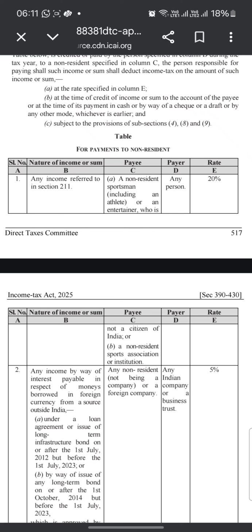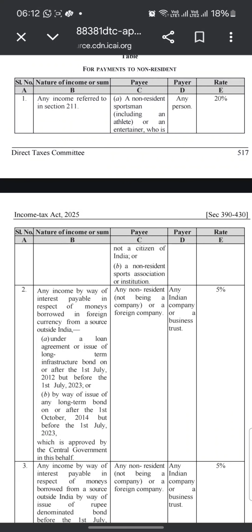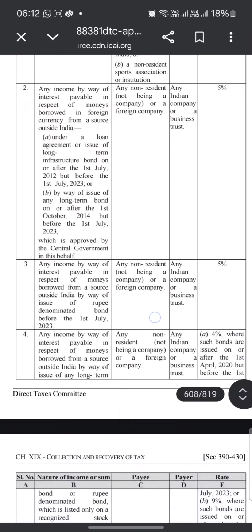at the time of credit of such income to the account of the payee, or at the time of its payment in cash or by issue of check or draft, or by any other mode, whichever is earlier, and subject to the provisions of subsections 4, 8 and 9. For payment to non-residents, any income referred to in section 211, any non-resident sportsperson, including an athlete or an entertainer who is not a citizen of India, a non-resident sports association or institution, any portion, the rate would be 20%.